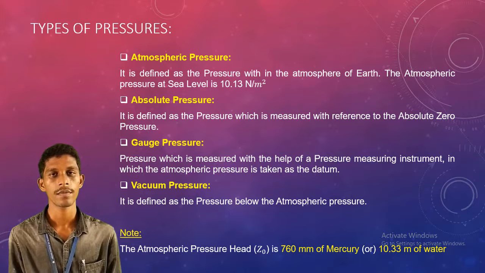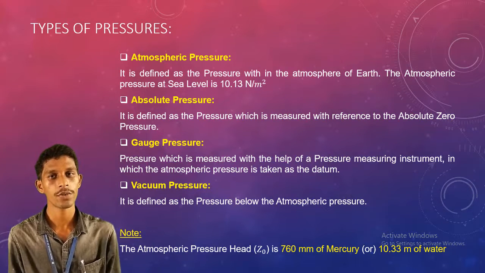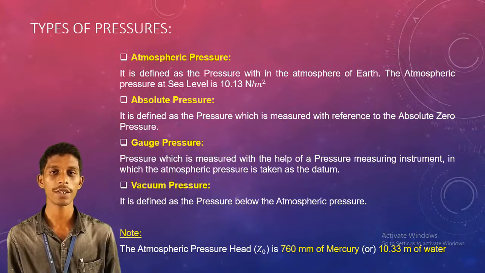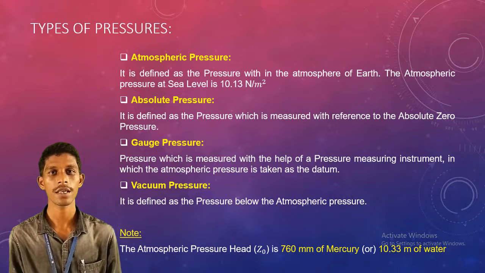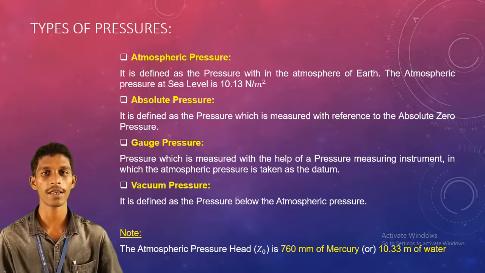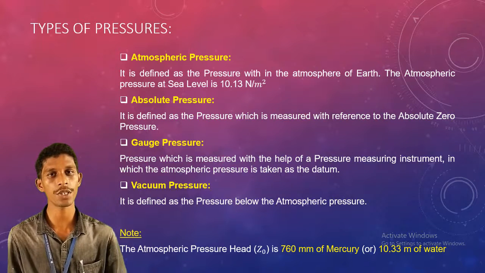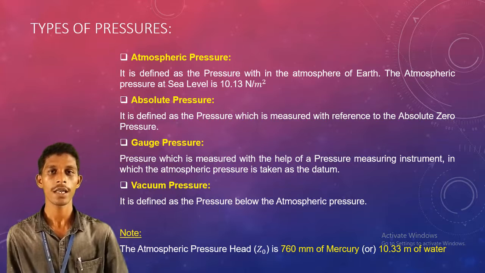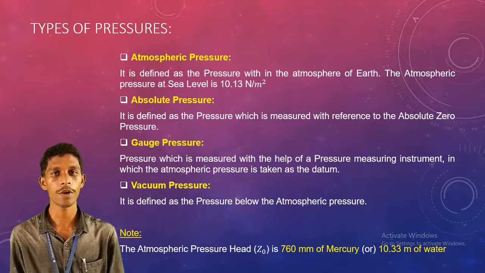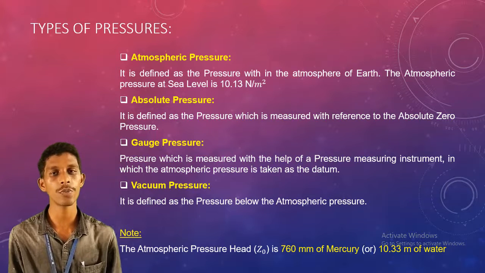What is absolute pressure? Absolute pressure is defined as the pressure measured with reference to absolute zero. That means if you have a datum line where the pressure is absolute zero, then the pressure measured from that datum line up to any point is called absolute pressure.